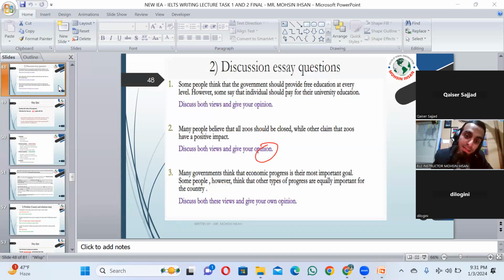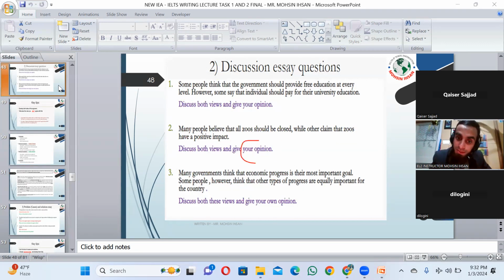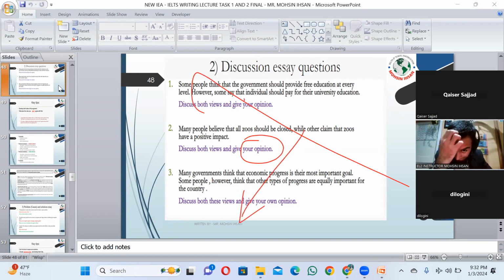is that they insist on their opinion in the middle of each paragraph. Your opinion means at the end of the conclusion. Your opinion means at the end of body one and two, right? Here you can also share it, but the most important place for your opinion is not the middle of a paragraph, rather it is the end of the conclusion, right? So in a discussion essay, try to understand the position of the opinion: it comes at the end. Okay, next, just look at the next topic.